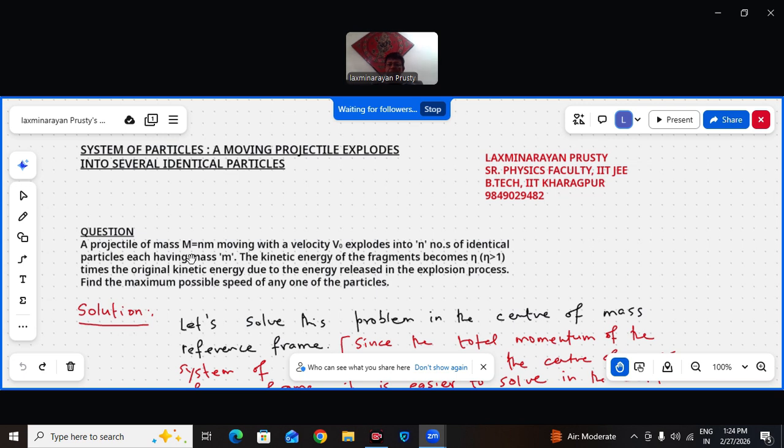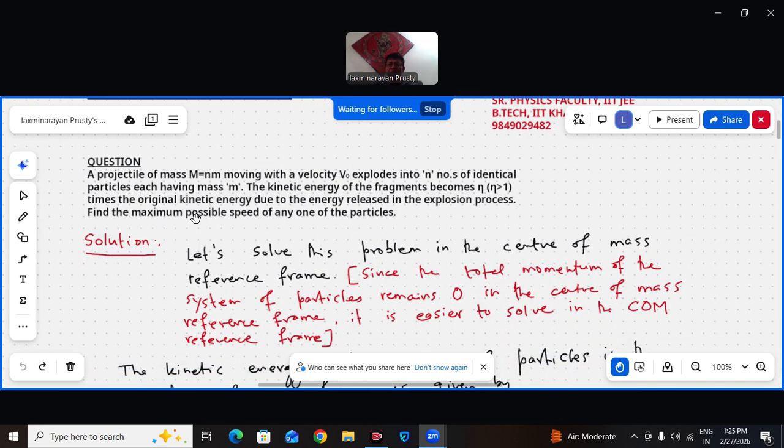The question is: a projectile of mass capital M, equal to N into small m, moving with velocity v0, explodes into N number of identical particles, each having mass m. That means the total mass capital M is Nm. The kinetic energy of the fragments becomes eta times, eta is greater than 1, the original kinetic energy due to the energy released in the explosion process. Find the maximum possible speed of any one of the particles.